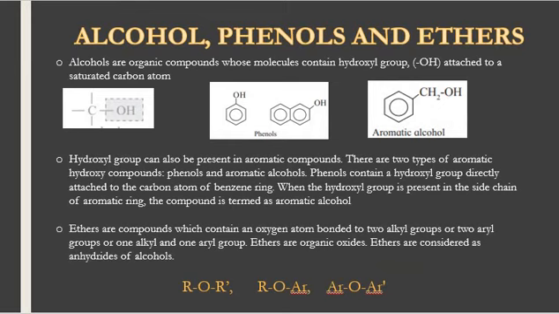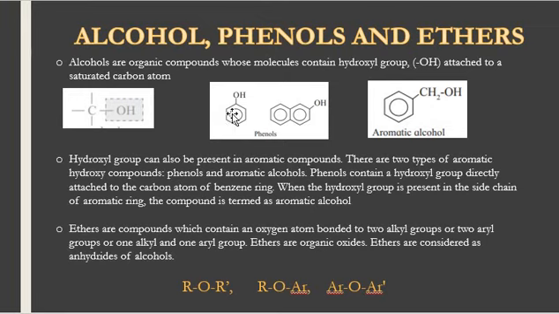Alcohols. Let's talk about alcohols first. Alcohols are the organic compounds whose molecule contain OH group bonded to the carbon atom. For example, like you are seeing in this figure, where an OH group is present and bonded to the carbon atom in a molecule. Hydroxyl group can also be present in aromatic compounds, and there are two types of aromatic hydroxy compounds. One is phenols, another is aromatic alcohols.